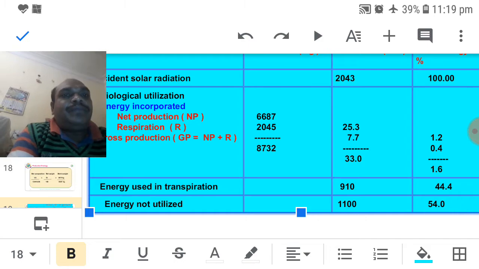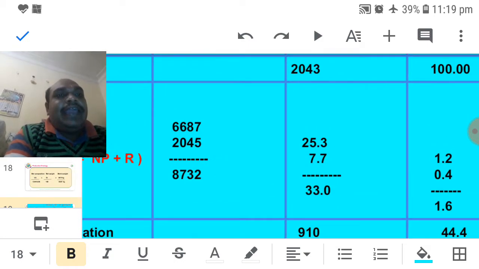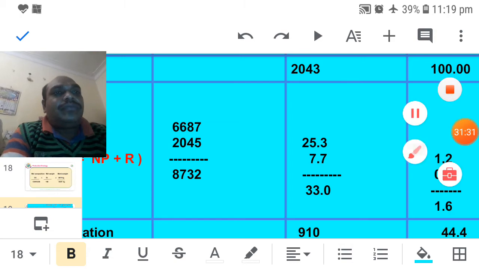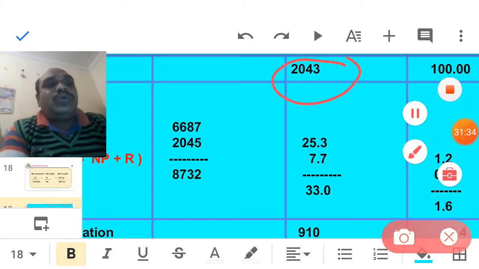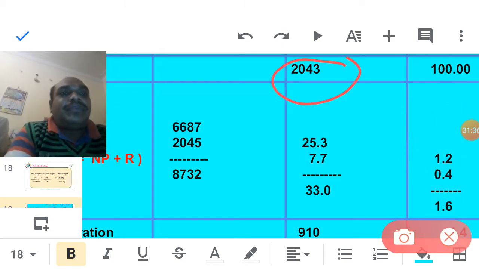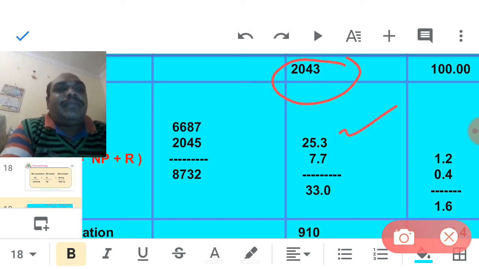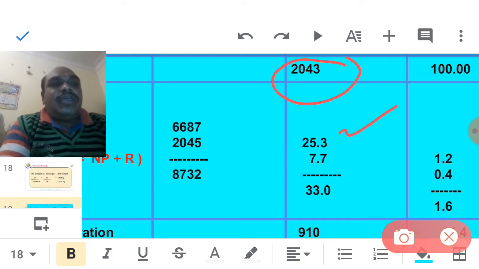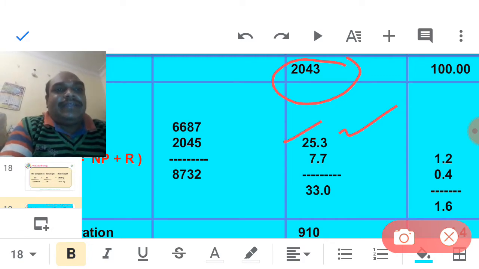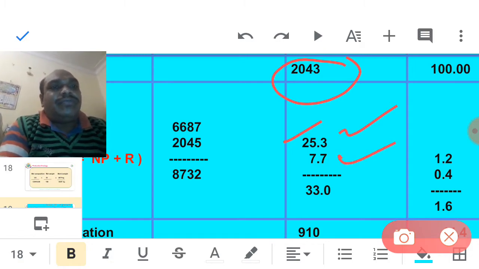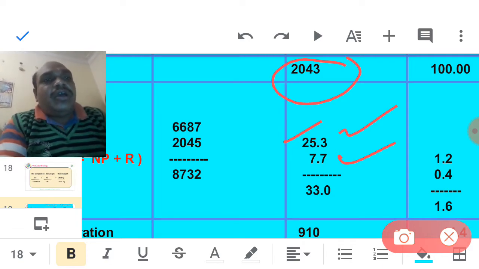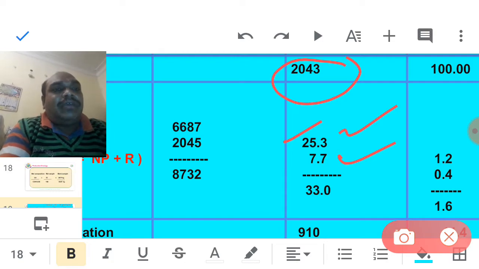As well as in energy, total trapped is 2043, but they collected 25.3 for net, and 7.7 for consumed. 7.7 kilocalories of the energy from the trapped is utilized for respiration.